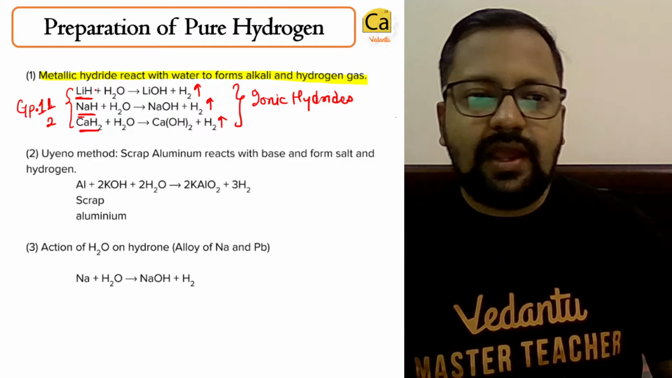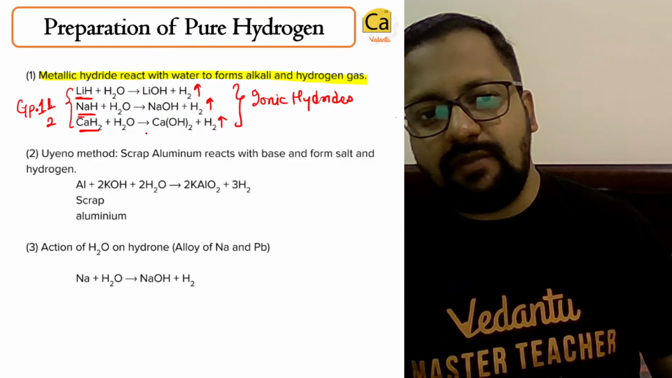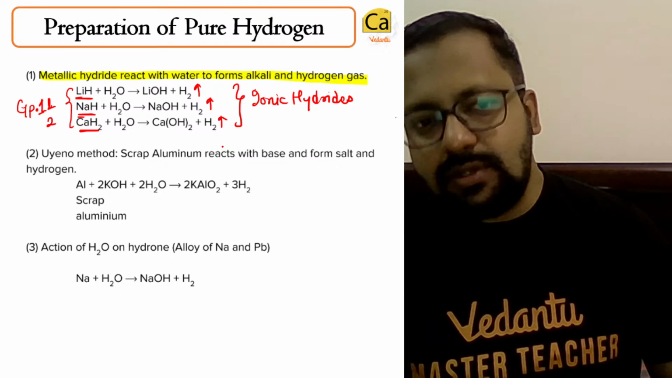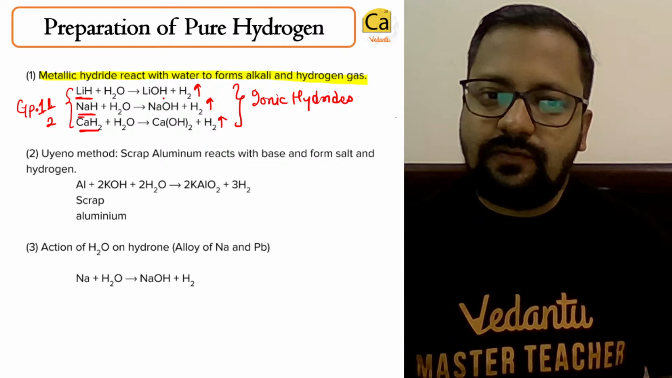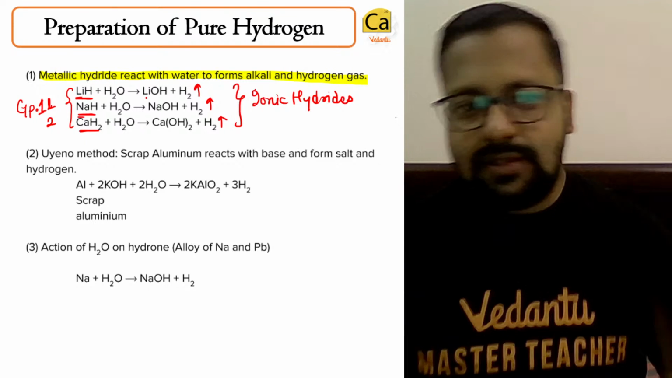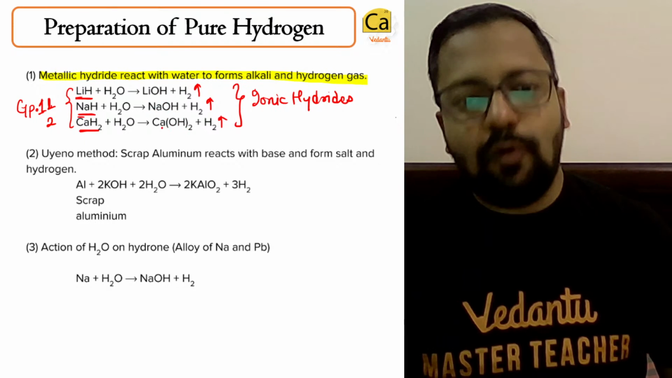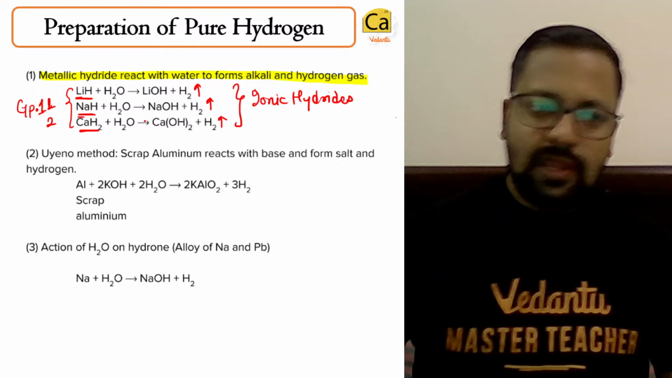Clear? Ionic hydrides will react with water, will liberate hydrogen gas, and in this process they will form alkalis: LiOH, NaOH, calcium hydroxide.